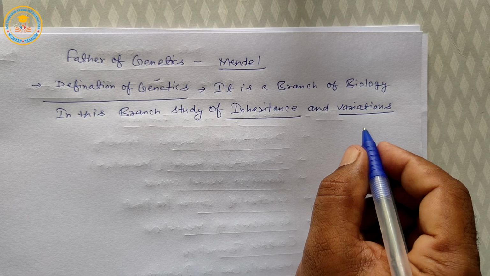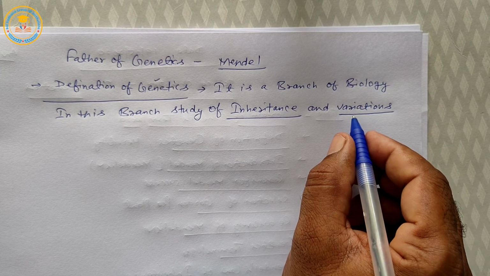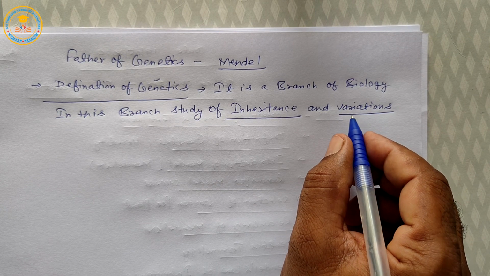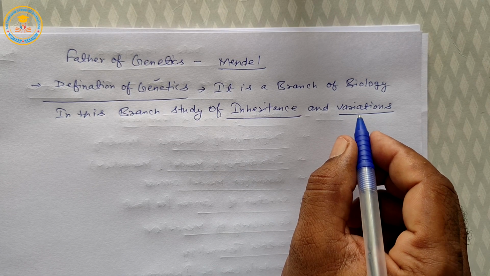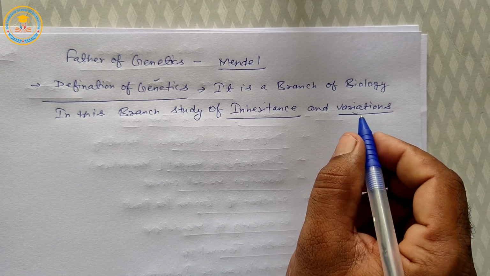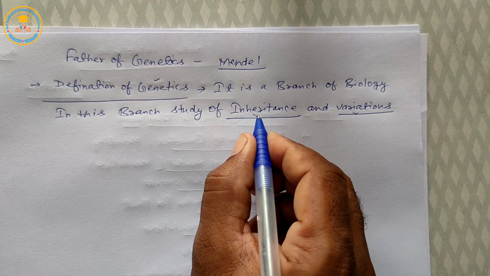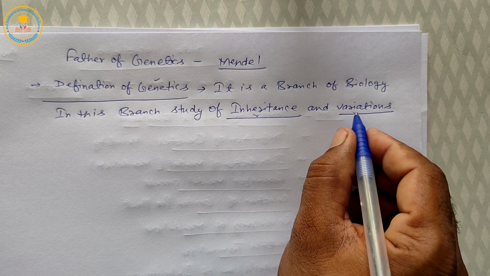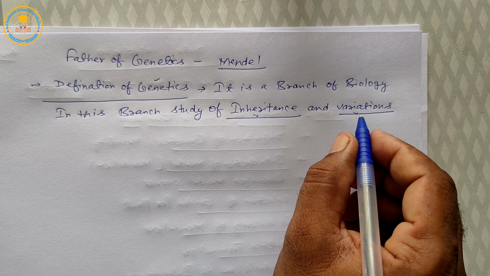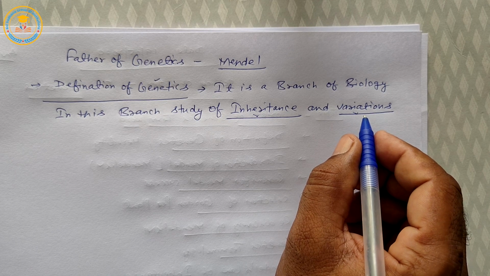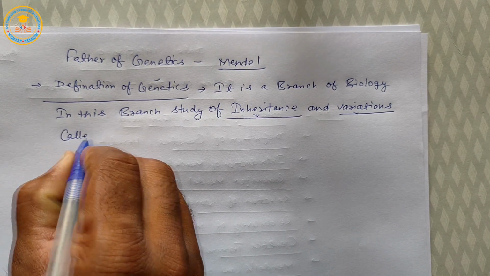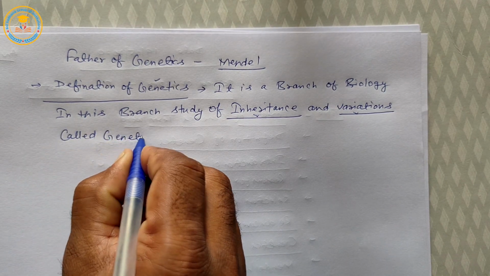Variation means if progeny or offspring are dissimilar or different to parents, it is called variation. Once again, inheritance means generation to generation. Variation means if progeny or offspring are different to parents, it is called variation. This is called genetics.